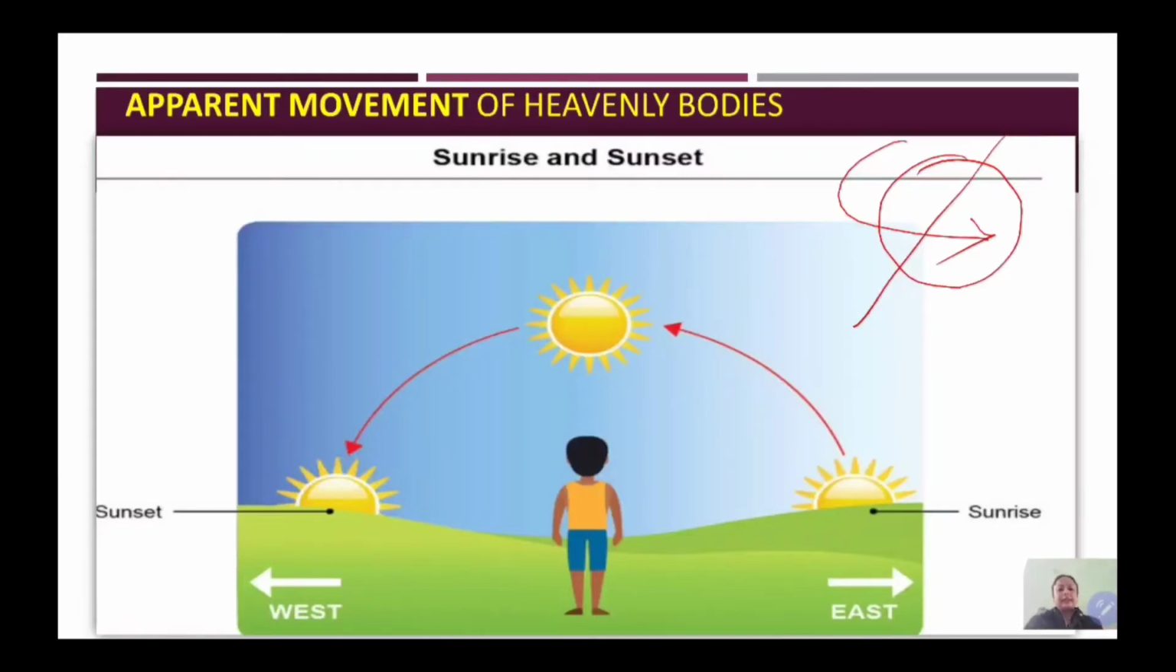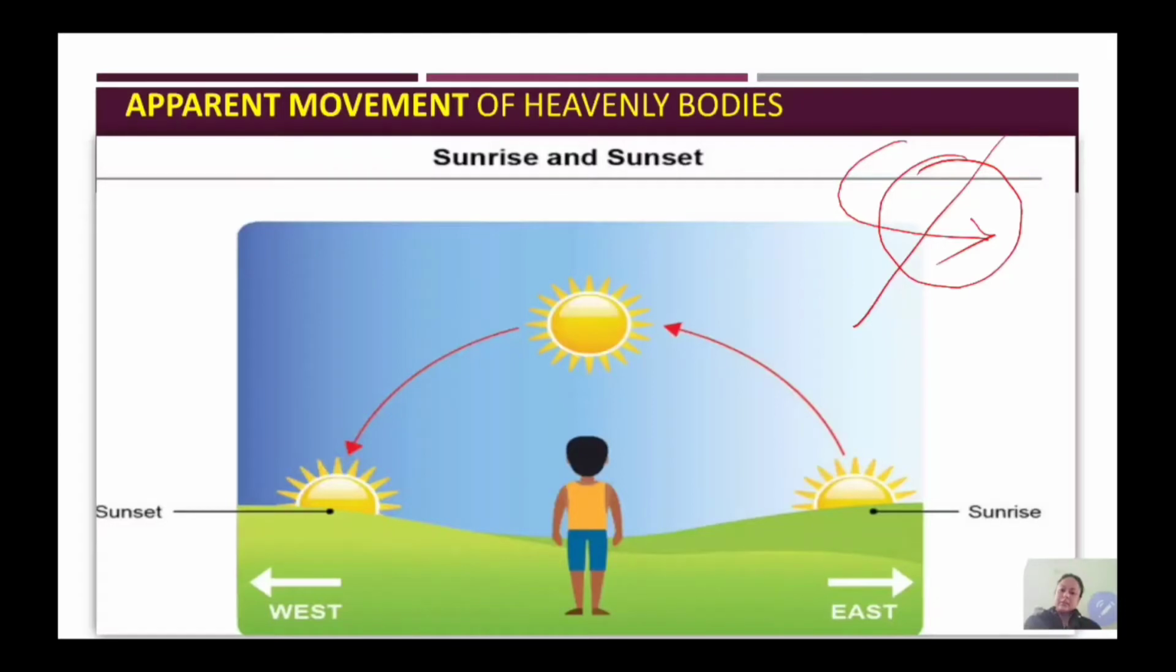Similarly, in the case of earth and sun, the sun is stationary and we are rotating, as well as the earth also revolving around the sun. Therefore it seems that the sun is rising in the east and setting in the west. So this is the first effect of rotation, and this leads to the occurrence of day and night.